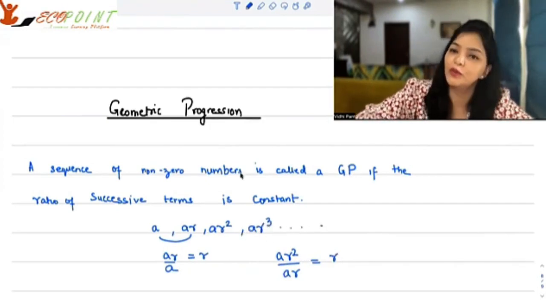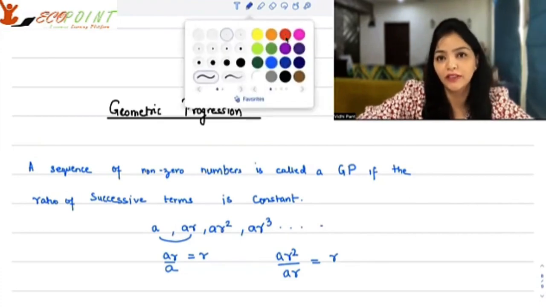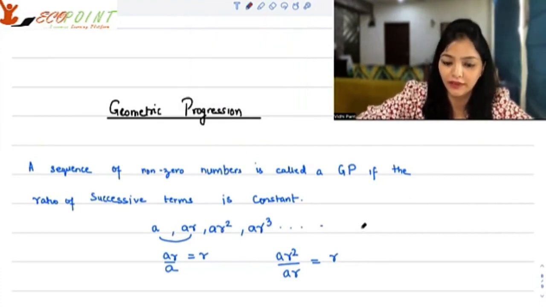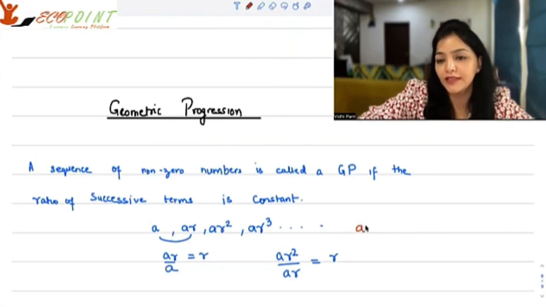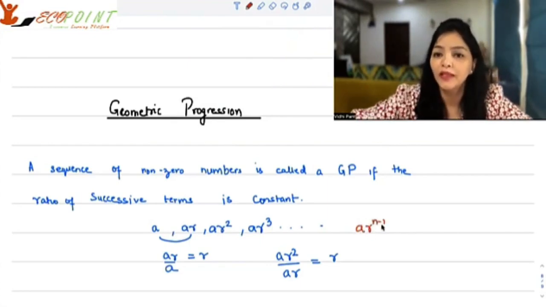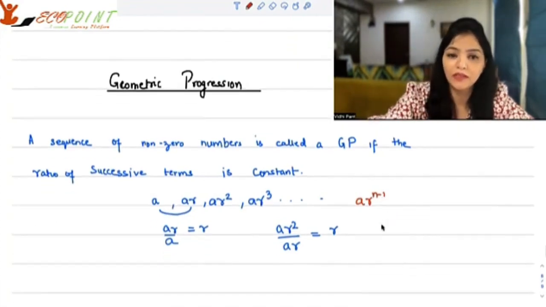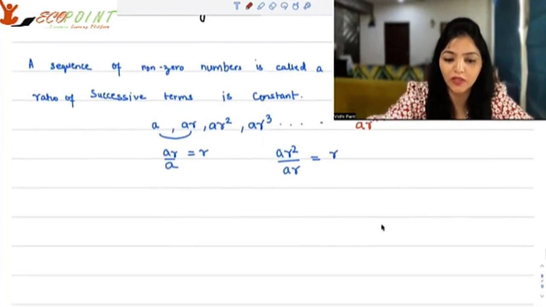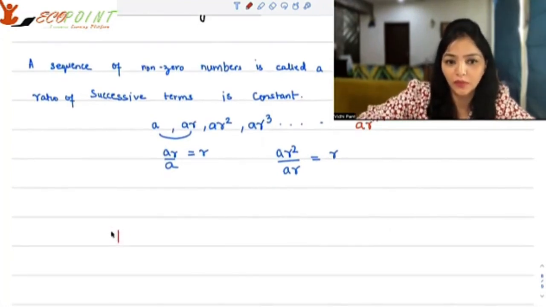AR cubed, and so on and so forth, depending on whether it's a finite case or an infinite one. If you're looking at n terms, then your nth term will be AR to the power n minus 1. That's what a geometric progression is.